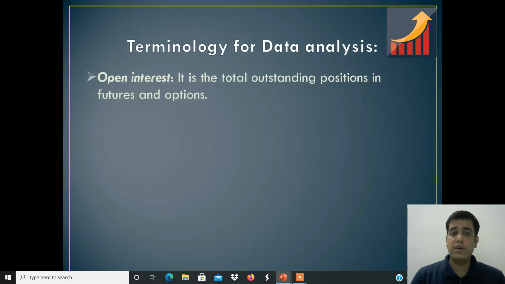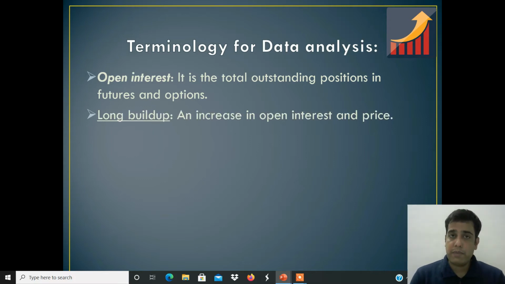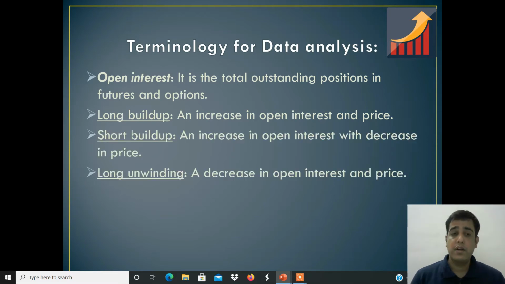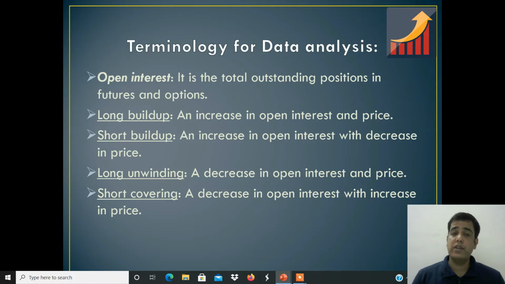In the last video, we learned the open interest concept. I hope all of you remember, and I hope all of you have practiced it as well. Long build up: an increase in open interest and an increase in price. Short build up: an increase in open interest and a decrease in price. Long unwinding: a decrease in open interest and a decrease in price. Short covering: a decrease in open interest and an increase in price.